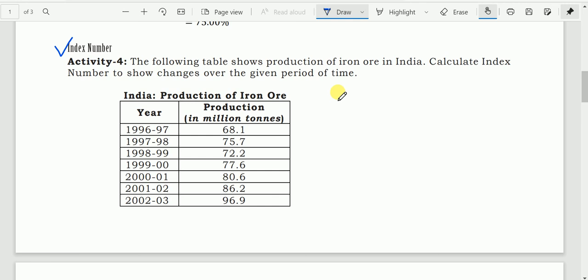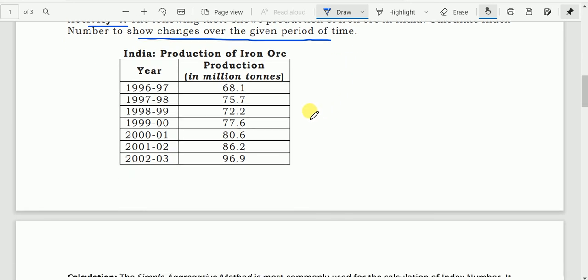Okay. So I will tell you, index number tells changes of something over a period of time. We have discussed that earlier, and today we shall learn how to calculate it. So we have activity 4. The following table shows production of iron ore in India. Calculate index number to show changes over given period of time. That means index number shows changes of any variable over period of time. Okay, so this is the question.